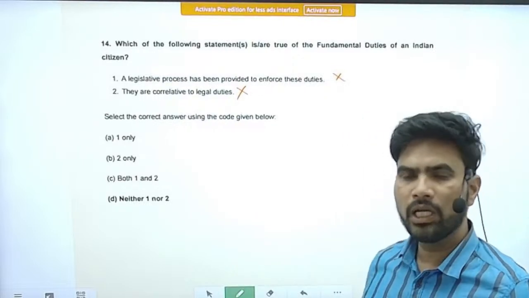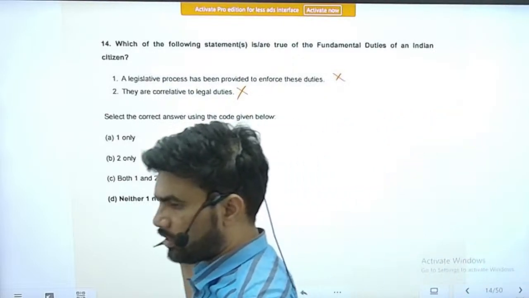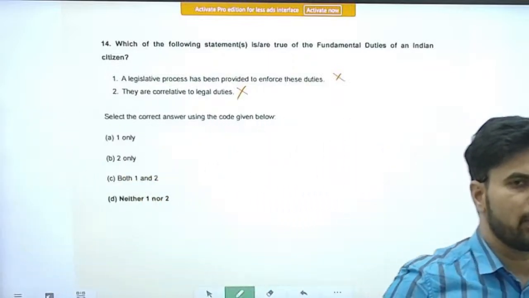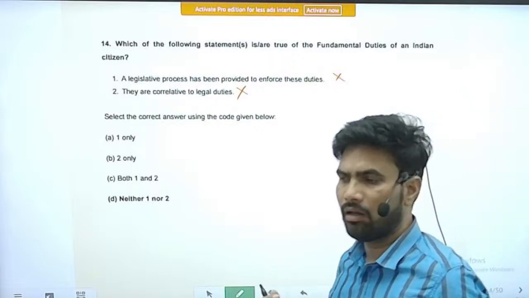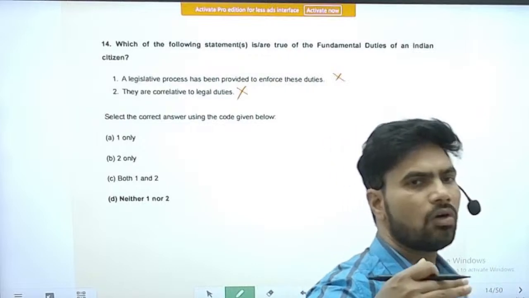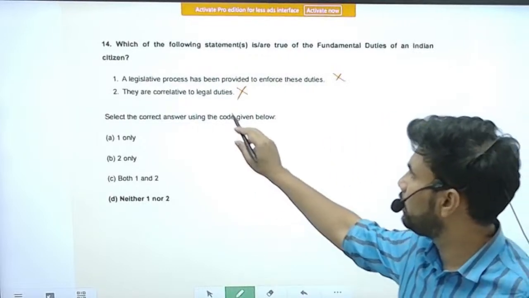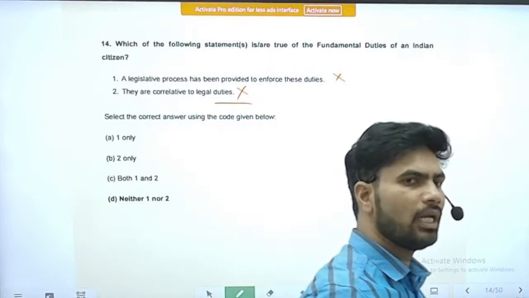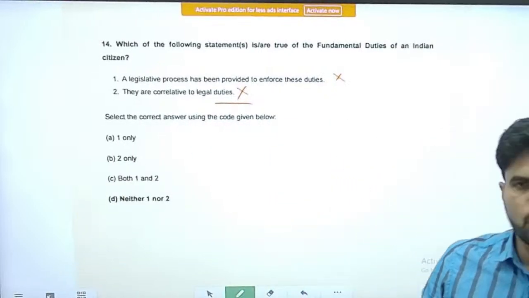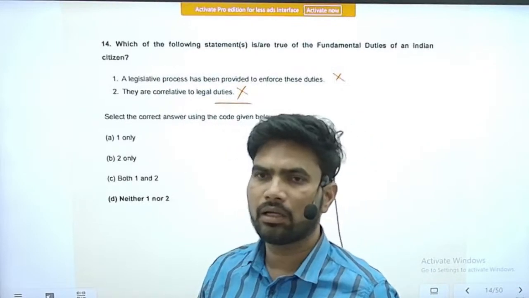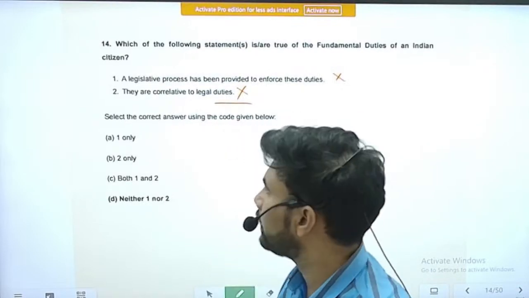Legal duties are a different concept. The duties are innate, backed by a certain law, like providing compulsory military service. In some countries, there is a concept of legal duties, like Israel, where a person has to compulsorily serve in the military for at least 2 years. So those are legal duties. That concept is not there in India.